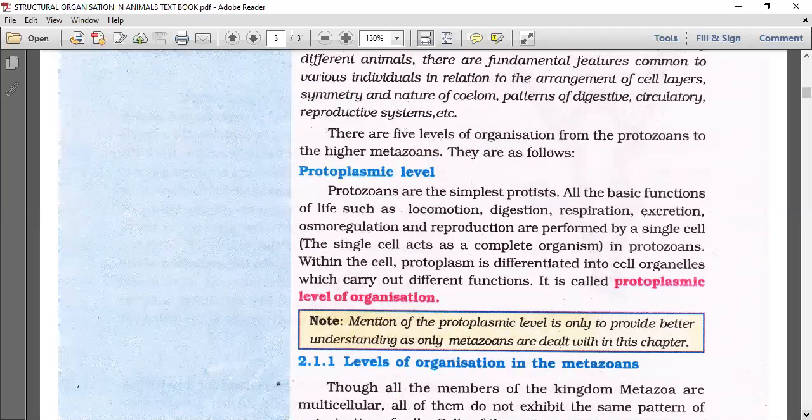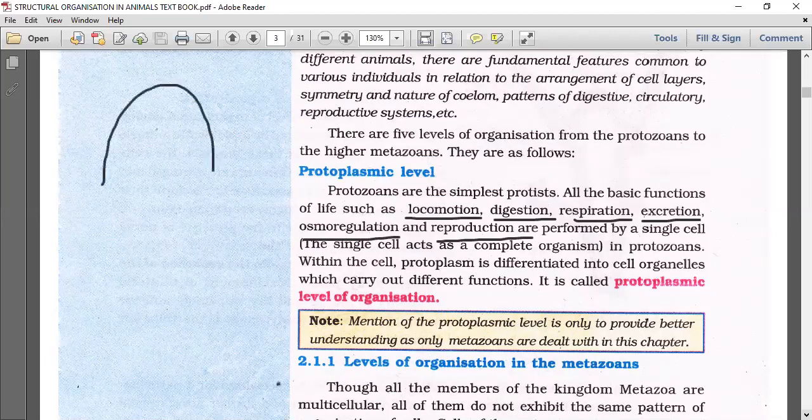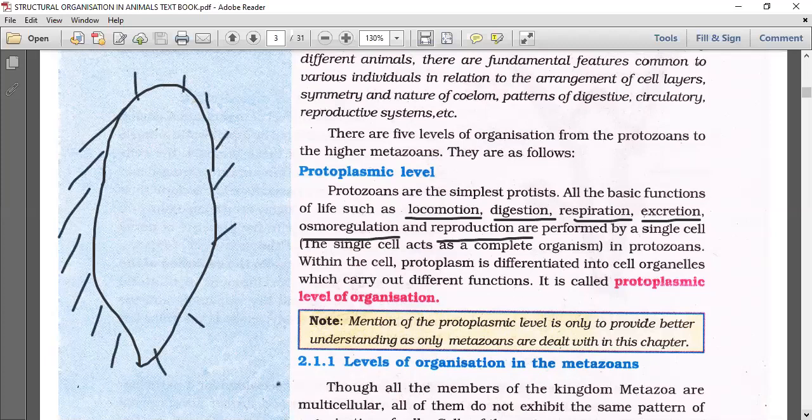All the basic functions of life such as locomotion, digestion, respiration, excretion, osmoregulation, and reproduction are performed by a single cell. A single cell acts as a complete organism. Let's take the paramecium as an example to understand it. Cilia perform the locomotion. Paramecium is a single-celled organism, and in this itself, everything is going to happen.